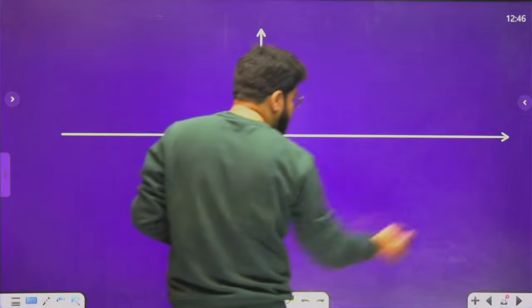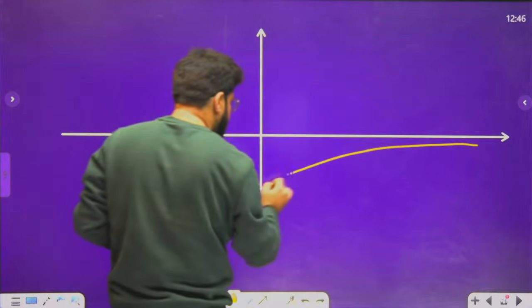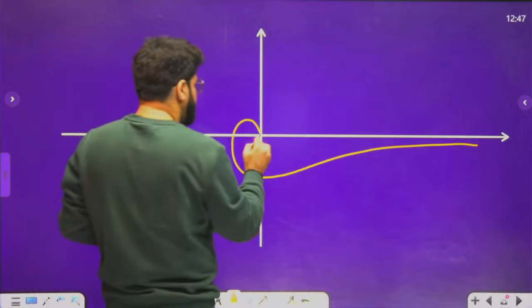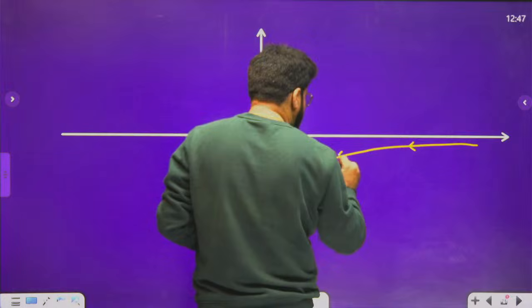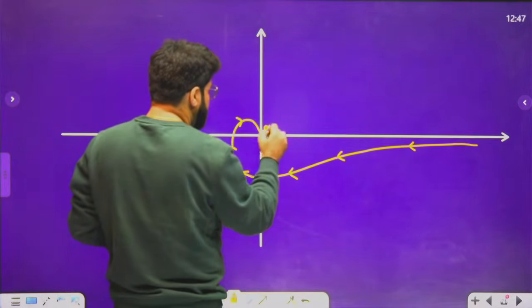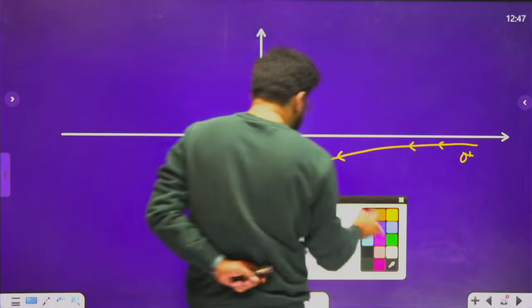Now, because it is starting from the fourth quadrant, now multiple critical frequencies. Why multiple critical frequencies? This is infinity plus, this is 0 plus. This is omega C1.